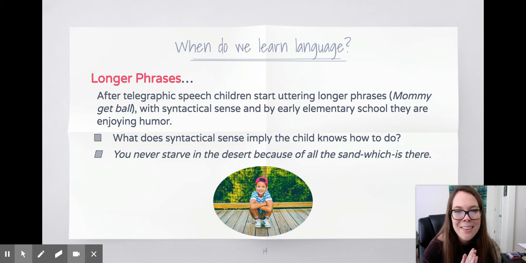But all these syntactical sentences, by early elementary school, they're enjoying, right? You always hear these happening in kindergarten, but that's why they go through their sight words and they start using longer phrases, right? And it's usually about the time they start kindergarten, pre-K, around that time.